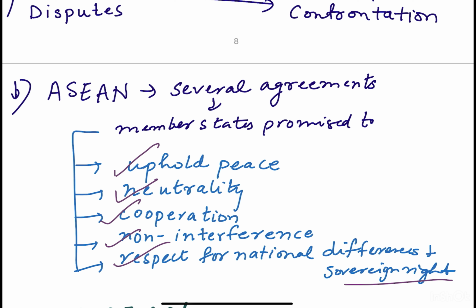This is the second major point that you need to remember in the ASEAN Security Community. 5 points you need to remember.